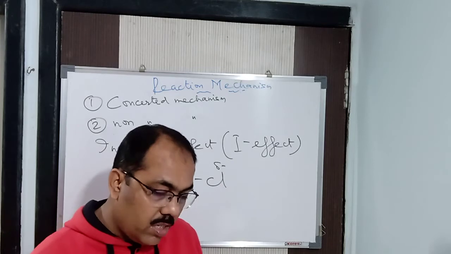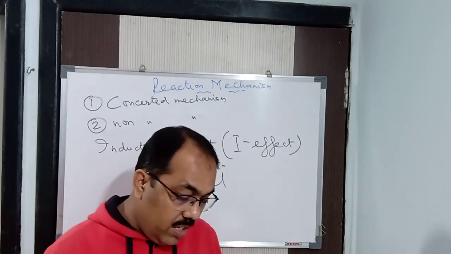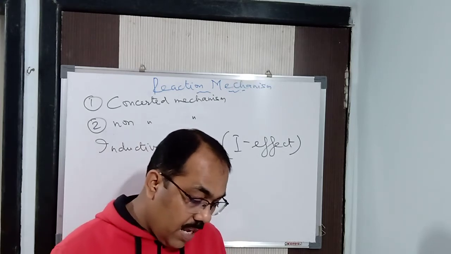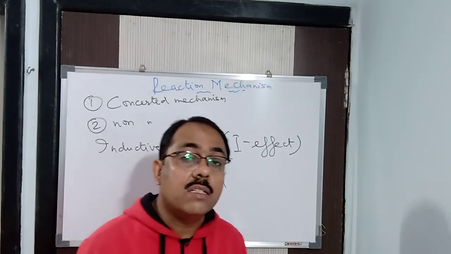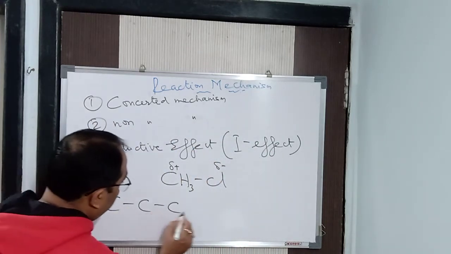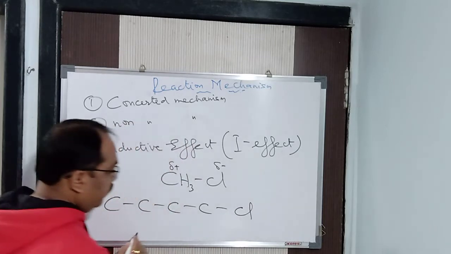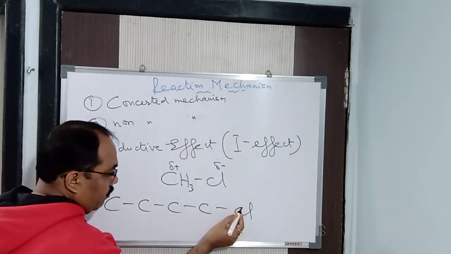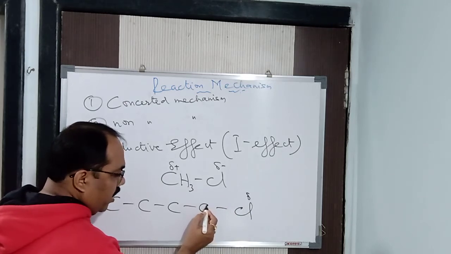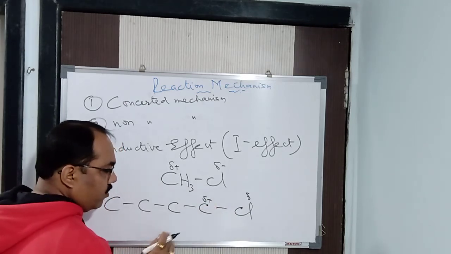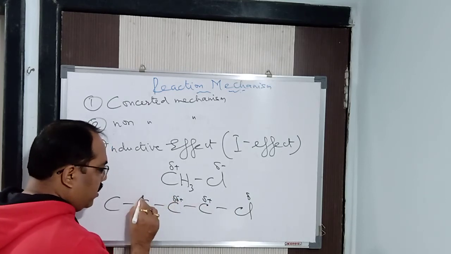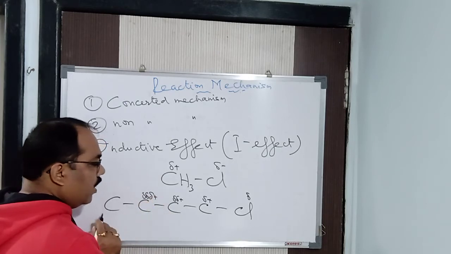The electron displacement progressively decreases along the carbon chain as the distance from the carbon atom attached to the substituent increases. Here there are so many carbon atoms. Now listen carefully, this chlorine is going to pull electrons first. It is going to pull electrons from this carbon, so it becomes positive. Consequently, this carbon pulls electrons from this particular carbon.